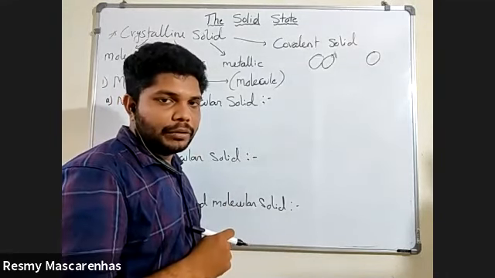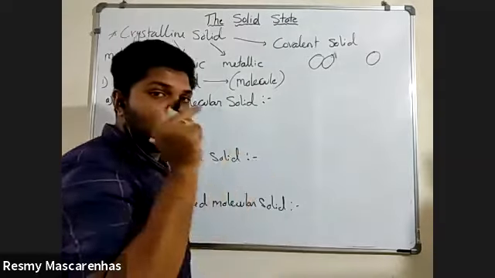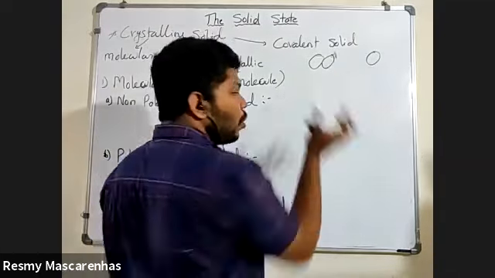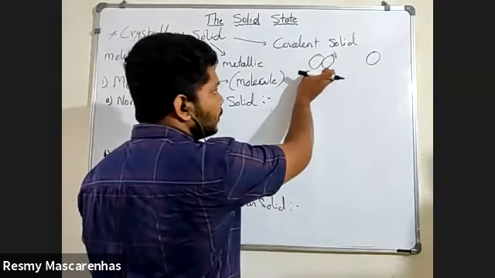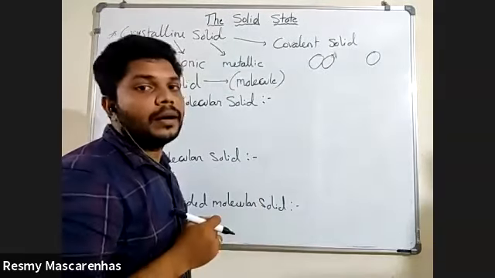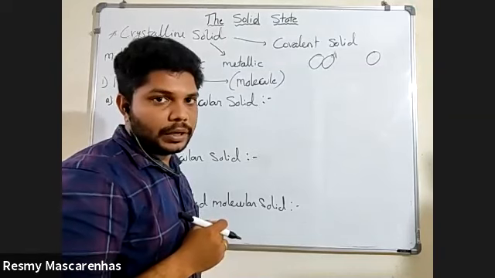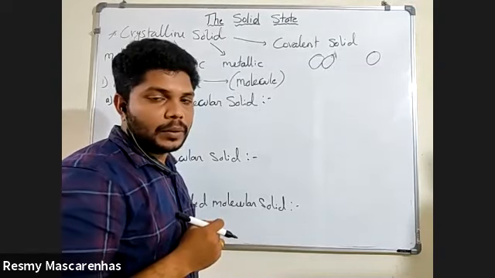Can you call this a molecule? No, sir. Everyone knows this. You cannot call this a molecule. This is an atom. But when two or more atoms come together, you have to call it a molecule. Understood? Yes, sir.